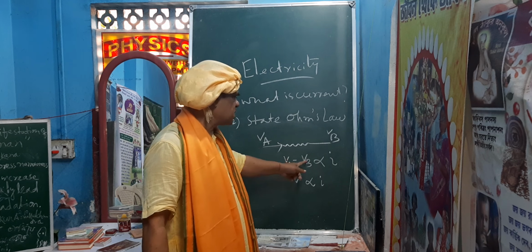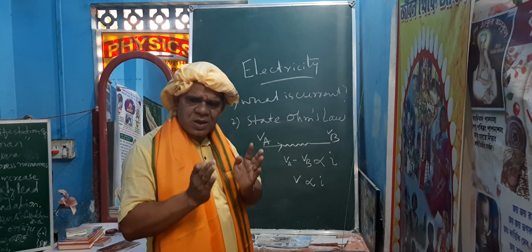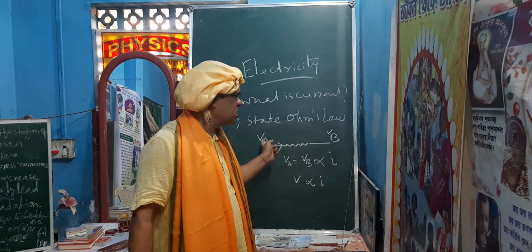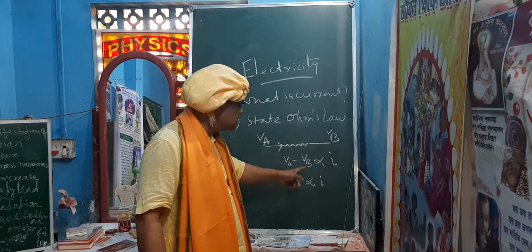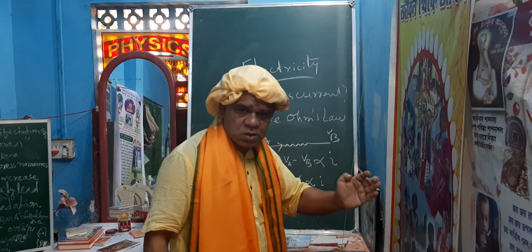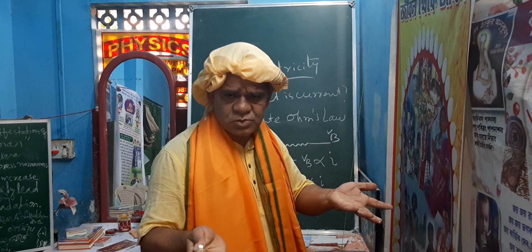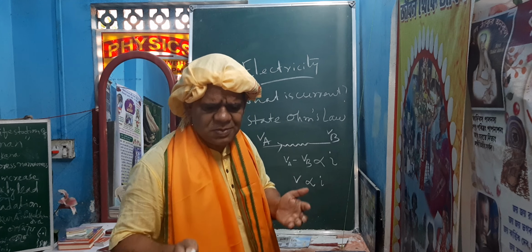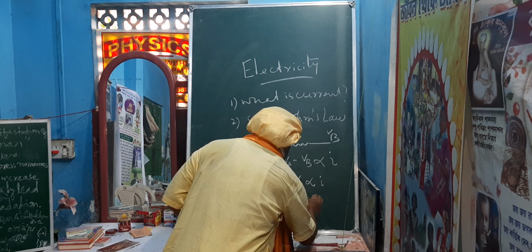Suppose V_A is 10 volt and V_B is 6 volt. If we subtract, we get a number, and that is V. If it is 9 and 5, then 9 minus 5 is 4. So I may write it as a single letter. That's why V_A minus V_B is V, and V is proportional to I. When this proportional sign is removed, we get one constant. This is the rule of variation, not a rule of physics or chemistry or anything. Rule of variation. So that's why V is equal to IR.